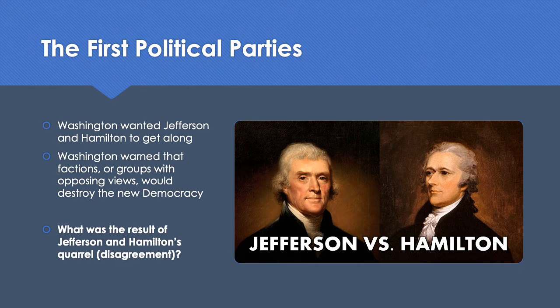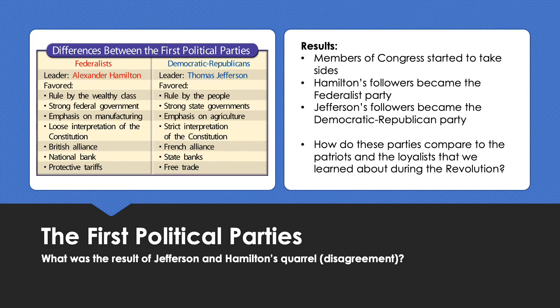So at this time, go ahead and review the text and make sure that you're able to answer the question, what was the result of Jefferson and Hamilton's quarrel or disagreement? You may pause the video at this time and complete your written response. So as we've seen in previous lessons, the result of this quarrel is really very profound. We have two political parties that come onto the scene, the Federalists, led by Alexander Hamilton, and the Democratic Republicans,